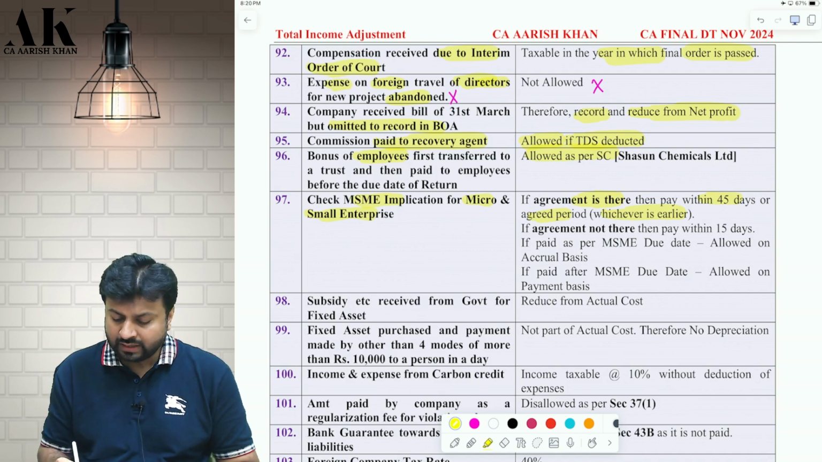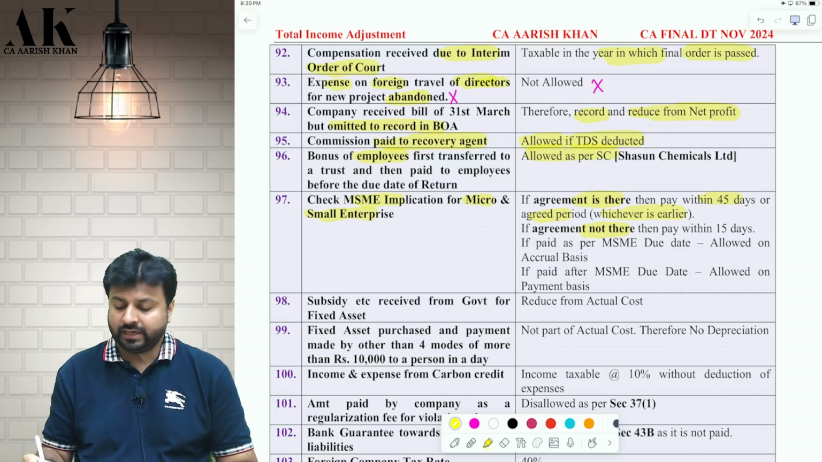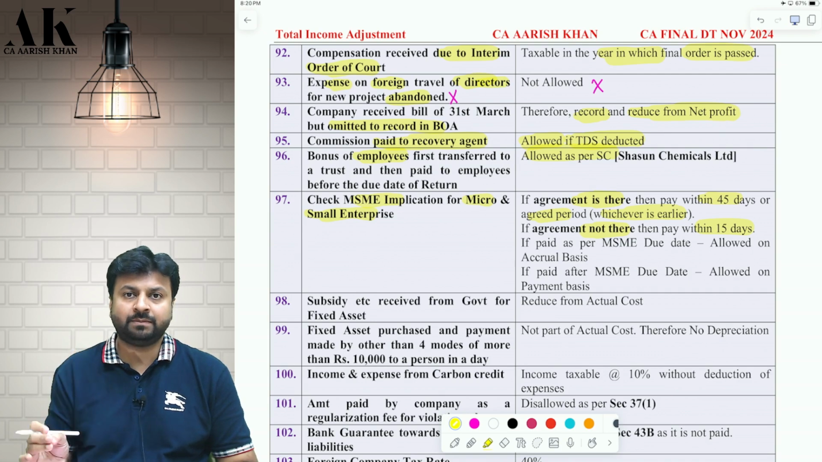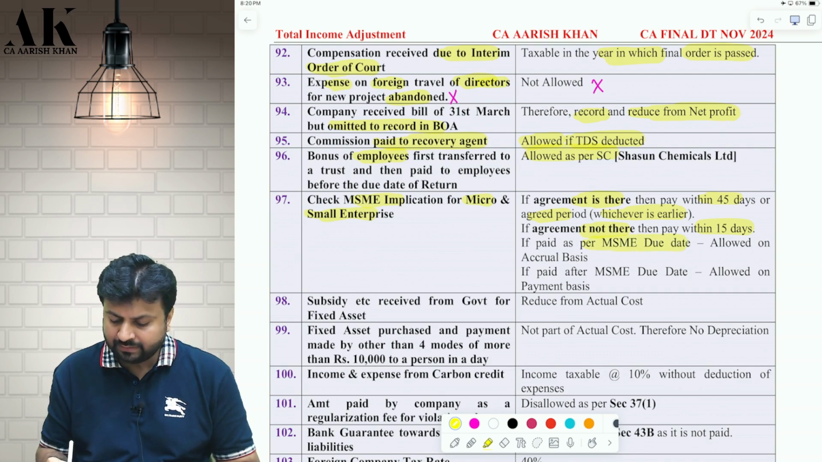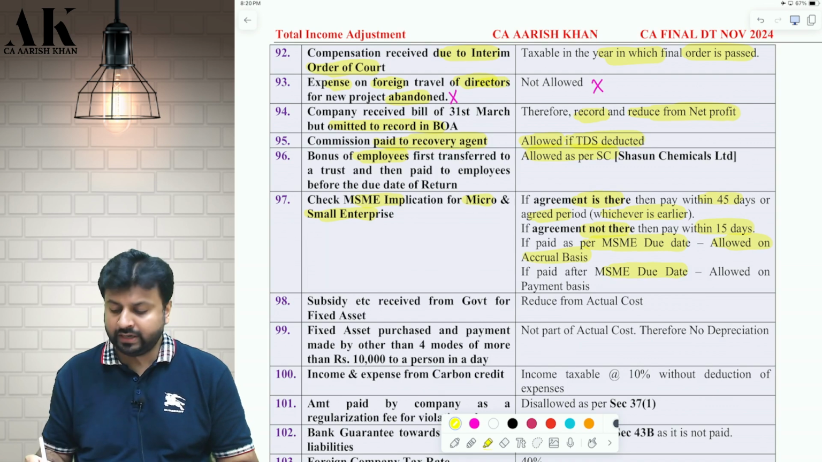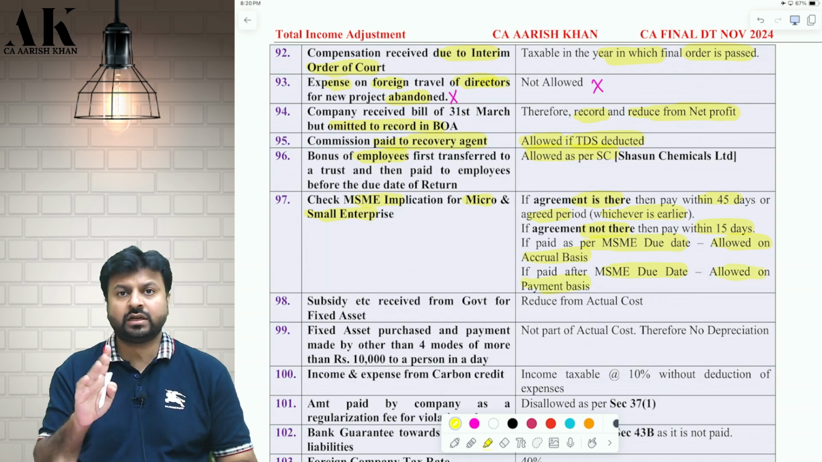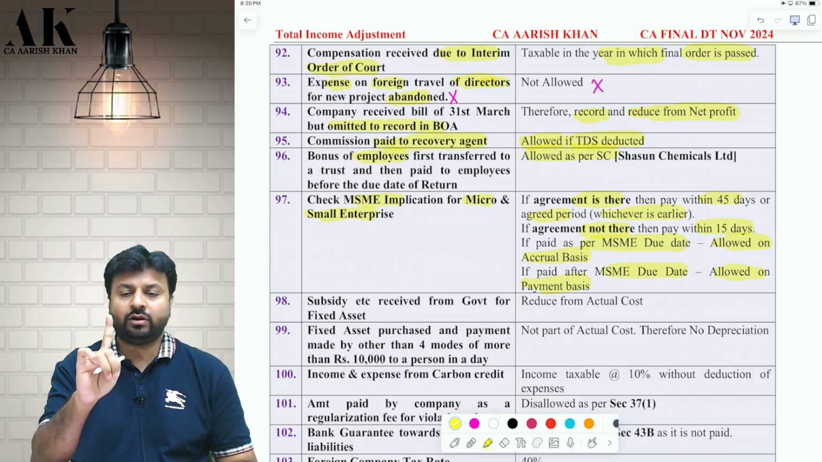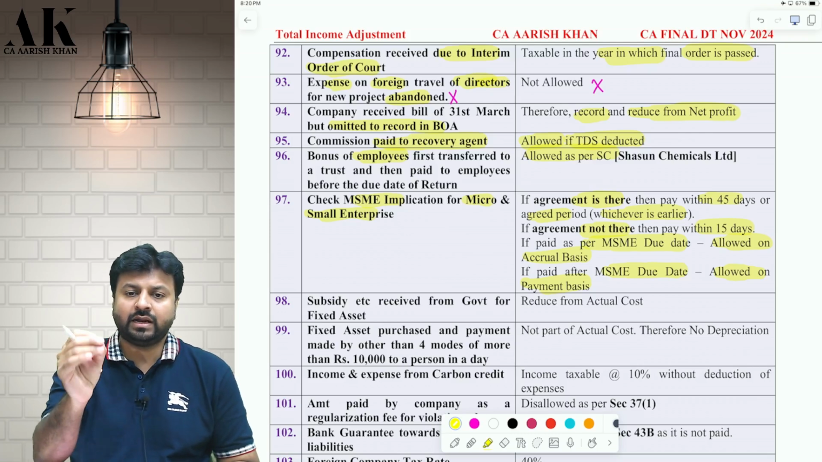Say, if there is no agreement for payment between both of them, then you have to make the payment within 15 days. So these are the due dates as per MSME. Now, if you pay as per the MSME due date, then the expenditure will be allowed on accrual basis. But if you don't pay as per the MSME due date, then the expenditure will be allowed in the year in which you make the payment. It will not be allowed on accrual basis, it will be allowed on payment basis.